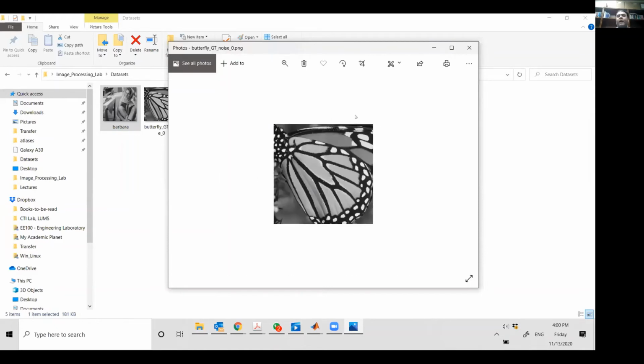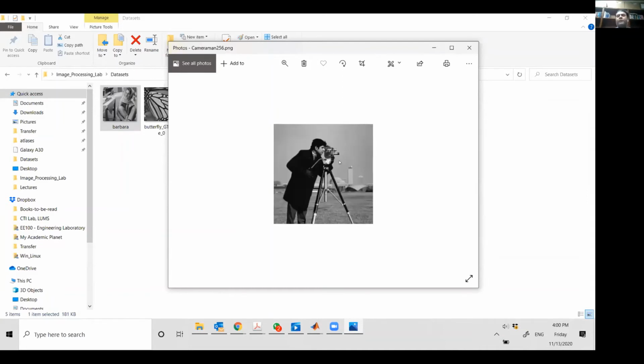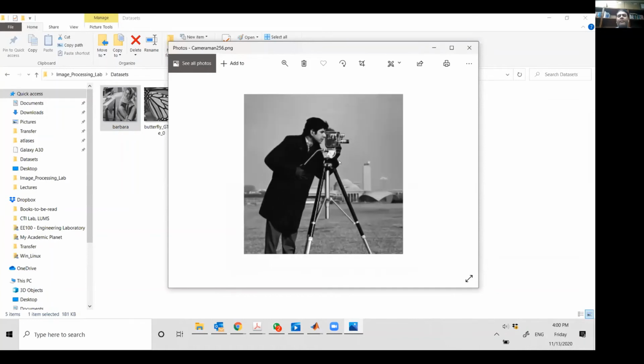Let's look at this butterfly. Again, it's a grayscale image, and again, you can see that there is a lot of structure and pattern to this. We want to have an algorithm which can actually preserve these patterns. These are original images, by the way. These are clean images. Similarly, this is a camera image. You can see this elbow, so there's a rounded edge here. You can see another shoulder edge here, which is rounded. You can see some background, some uniform grass, some uniform sky, and these tall buildings in the background. So these are some structures which are hidden in the image. We want to preserve that.